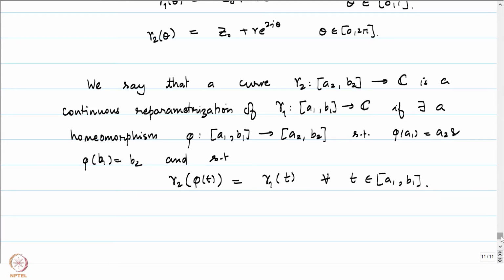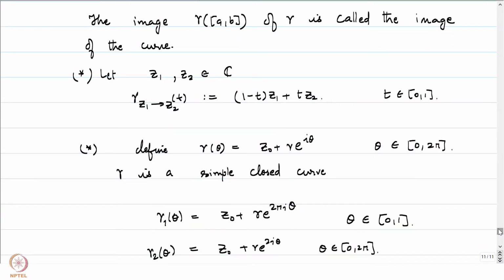So if you notice, the first two examples here are obtained by a continuous reparameterization. You just map [0, 1] to [0, 2 pi] by the map t going to 2 pi t, and if you look at that map as phi, then gamma 1 is going to be a continuous reparameterization of the curve gamma.